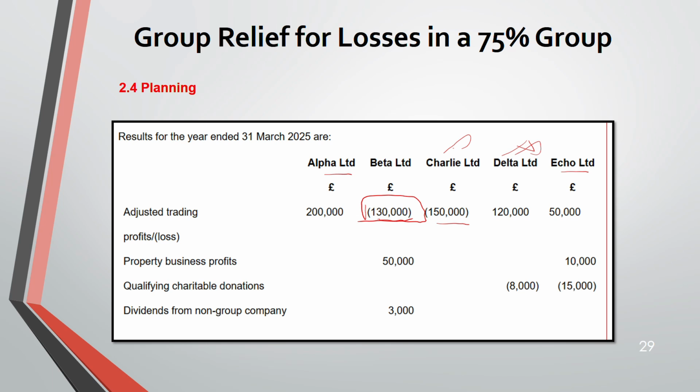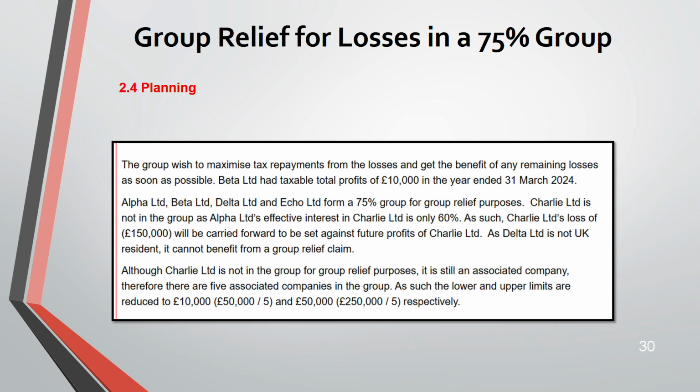And here we have one dividend from non-group companies. This we need for augmented profit to adjust. Now, the group wish to maximize their tax repayment from the losses and get the benefit of any remaining losses as soon as possible.